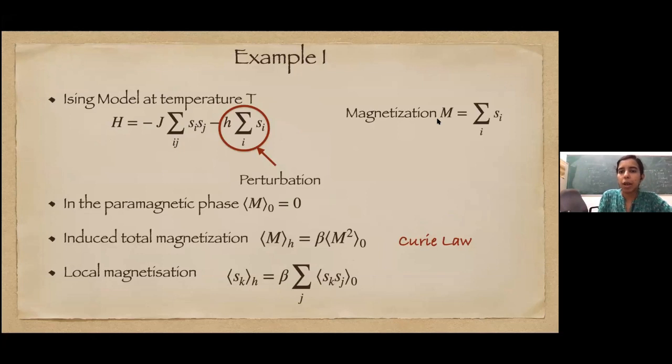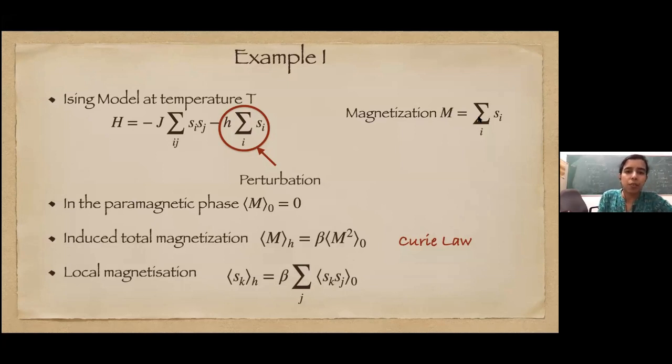The global magnetization M is just the sum over all spins. In the paramagnetic phase, M average without any magnetic field is of course 0. So we are asking what happens when we switch on this magnetic field, and what is the resulting magnetization.